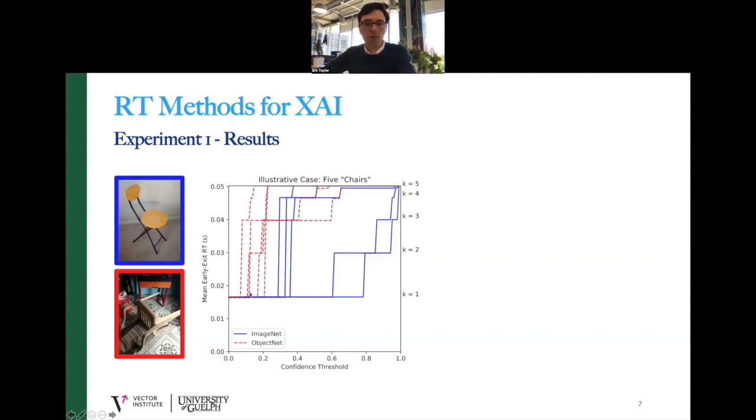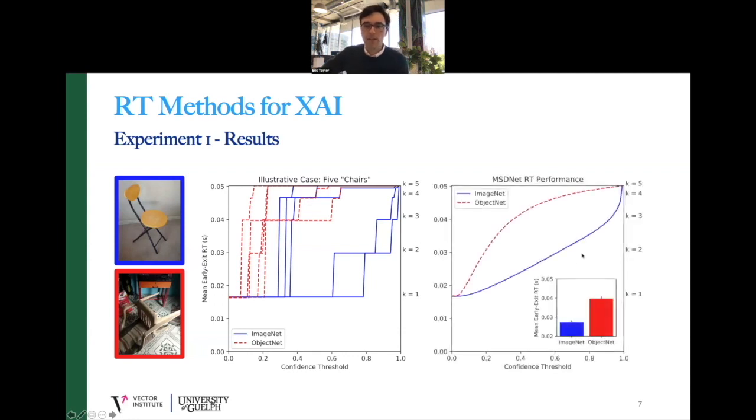Okay, so this pattern forms a step function because the response time for any given classifier is always constant. If that classifier is insufficiently confident, it jumps up to the next classifier. So that's why we get these staircases. The ideal performance in this case is a backwards L, where the first classifier will be adequately confident for all threshold values. So what we can see from this quick snapshot of 5 chairs from each set is that MSDNet is performing much better, much faster, is reaching the same confidence level much faster for the ImageNet chairs versus the ObjectNet chairs.